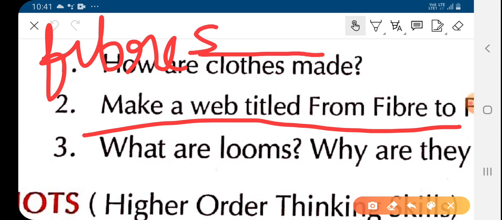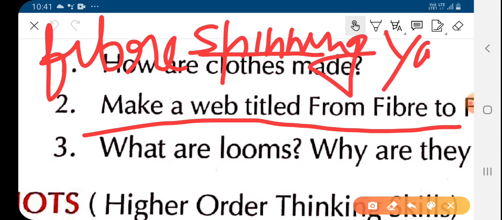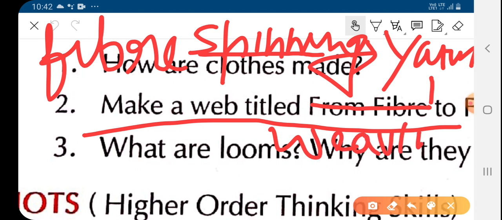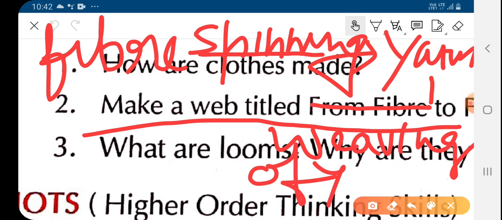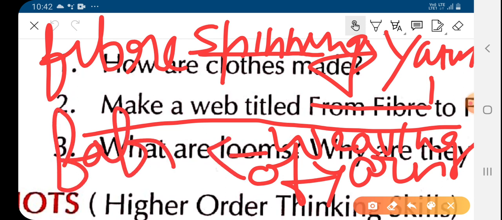Now spinning, after spinning we get yarn. Okay, now this yarn is weaved, weaving of yarn. After weaving we get fabric. This is the web titled from fiber to fabric.